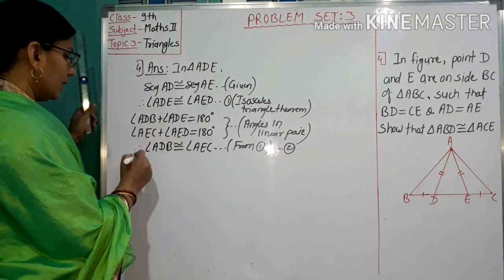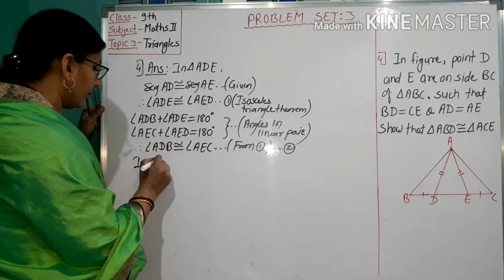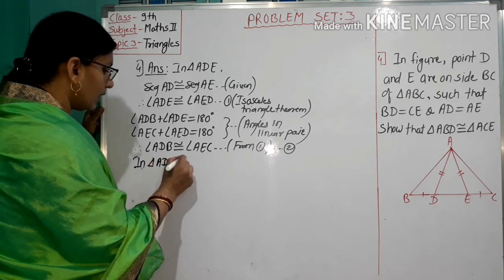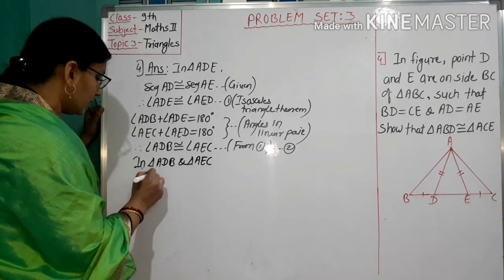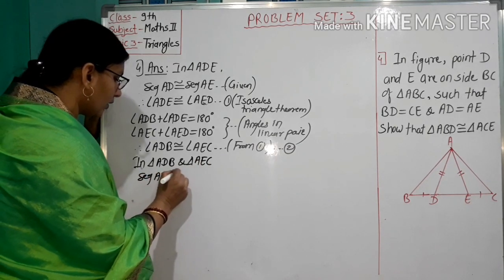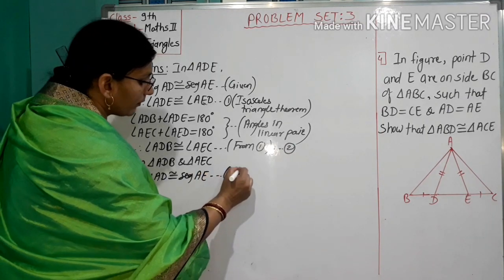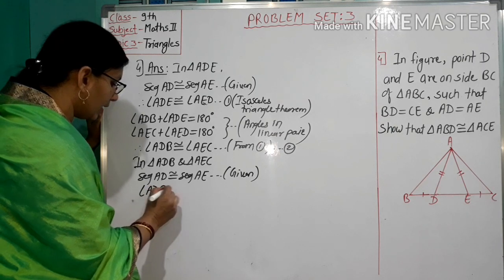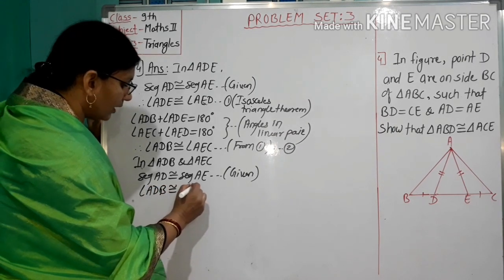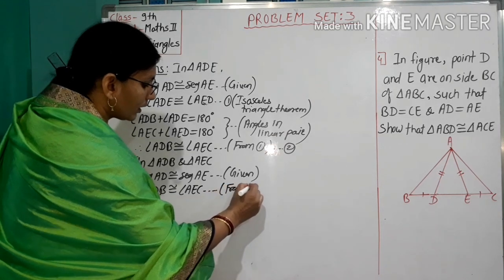So, here I write in triangle ADB and triangle AEC, segment AD congruent to segment AE. Reason given. Angle ADB congruent to angle AEC from 2.